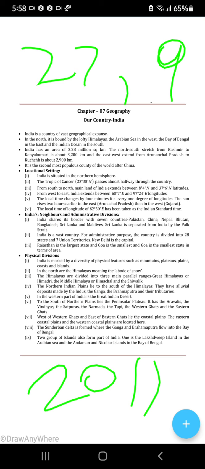Okay, now New Delhi is the capital. Okay? New Delhi, not Old Delhi. Please don't write just Delhi in your exam papers. You will get a big 0. New Delhi. Okay? Next. Physical divisions.